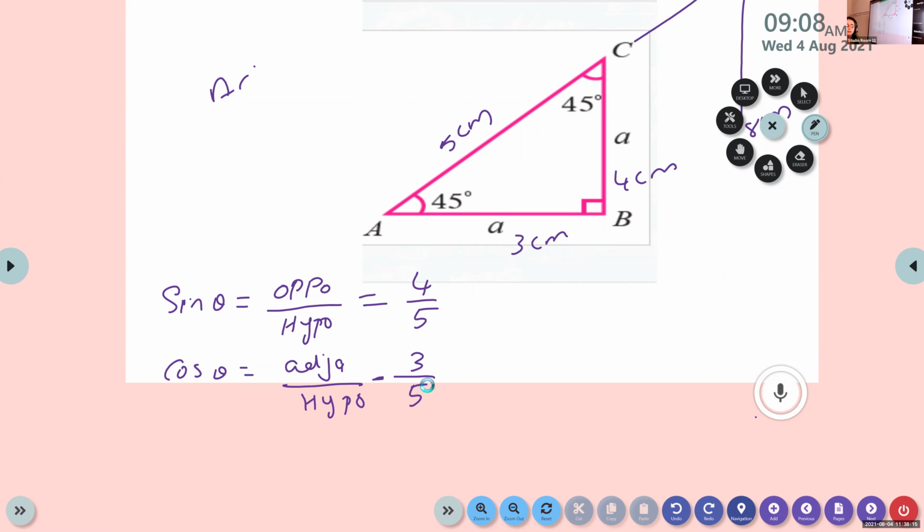So always the denominator will be the larger number than the numerator. Am I clear? Yes, ma'am. In a right triangle, hypotenuse is the longest side, so the denominator will be the largest number.